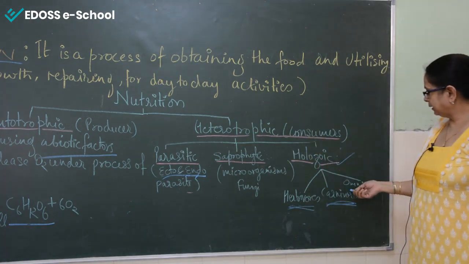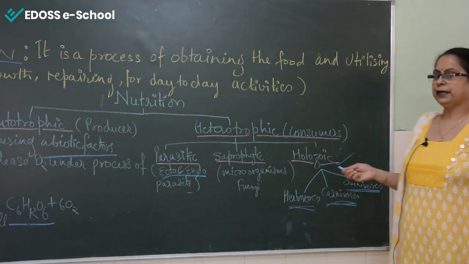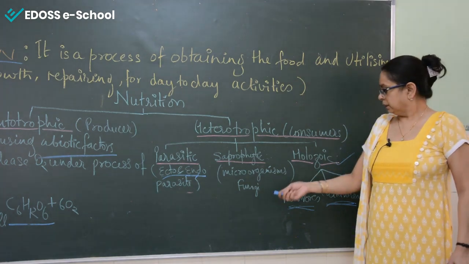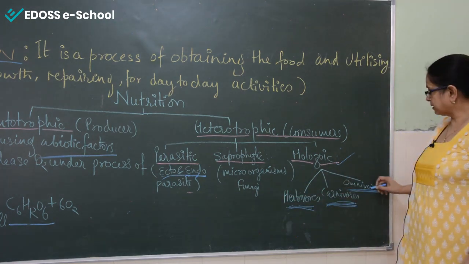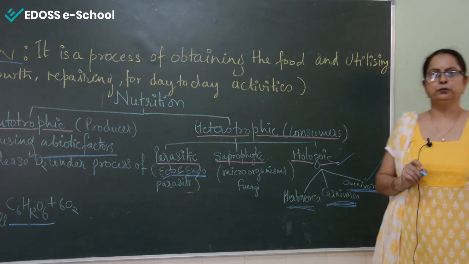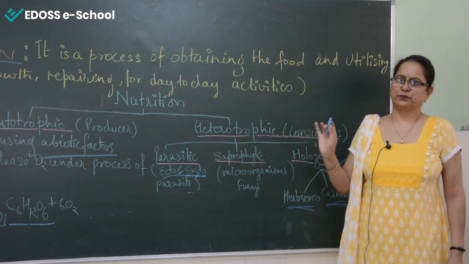Now the third category is the omnivorous animal. Omnivorous animals are herbivorous also, and they are carnivorous also. The best example of an omnivore is the human. Humans are carnivorous also, and they are herbivorous also.